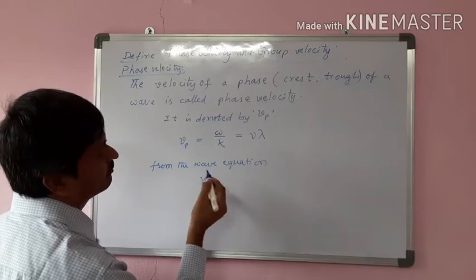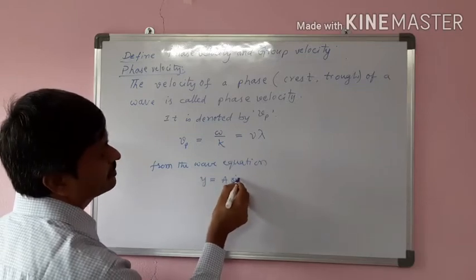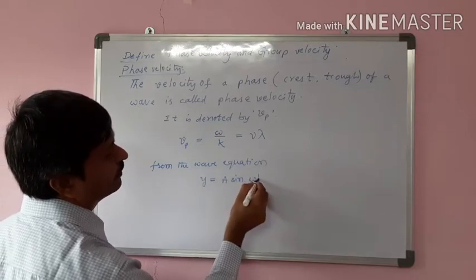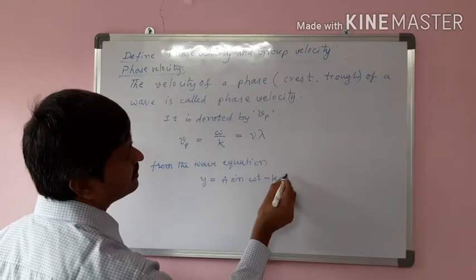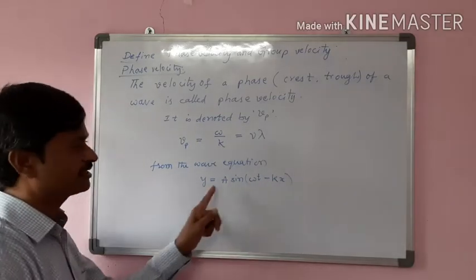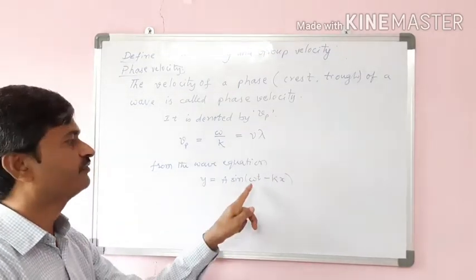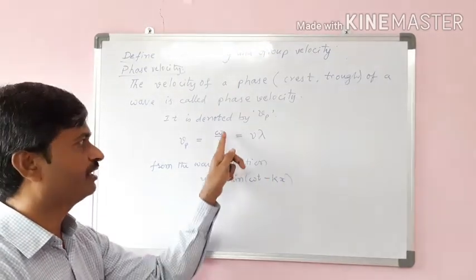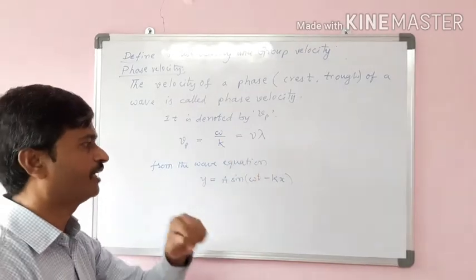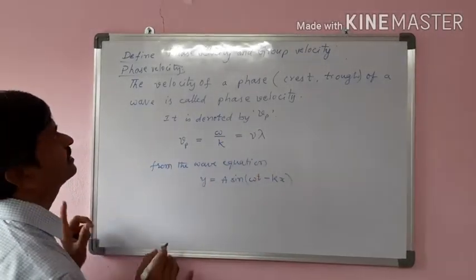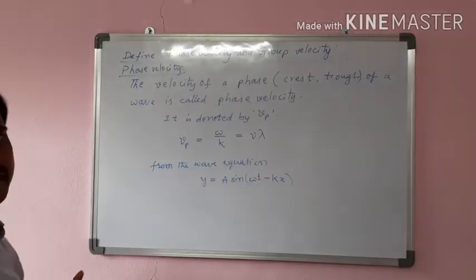Y is equal to a sin(omega t minus kx). In this, the phase of the wave propagates with a velocity equal to omega by k, that is equal to nu lambda. This much is enough for the phase velocity.